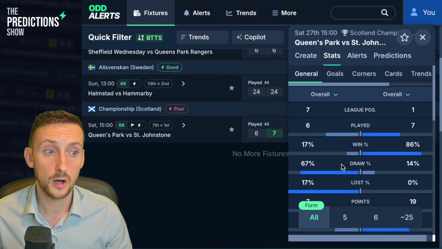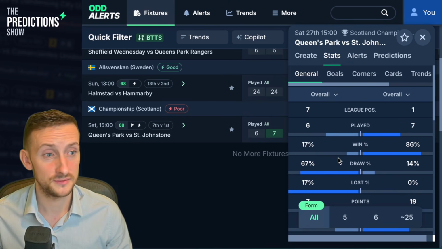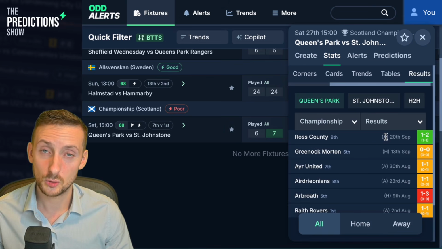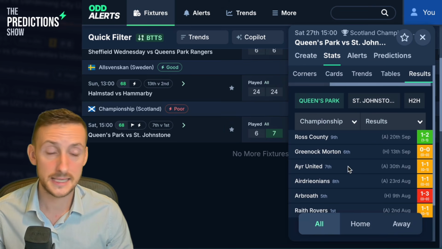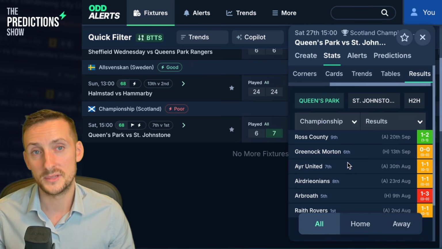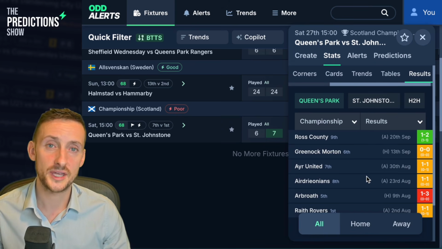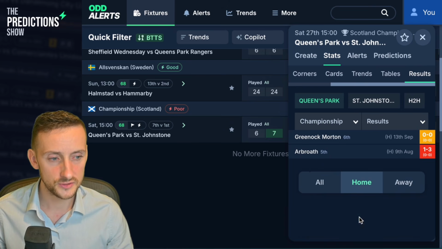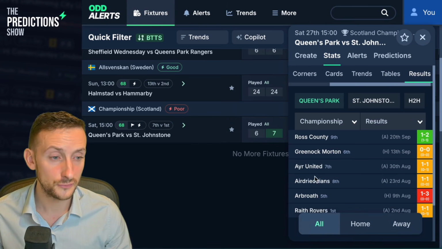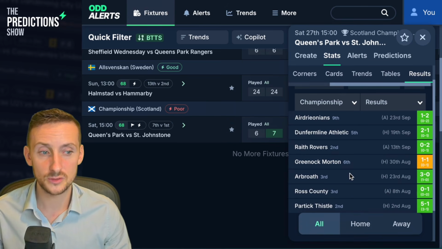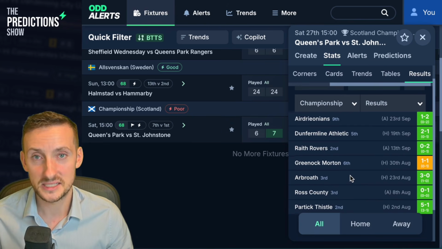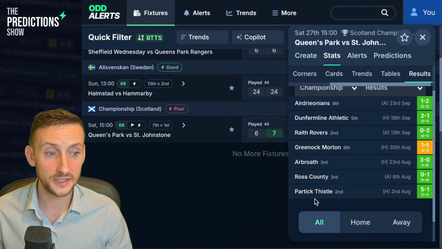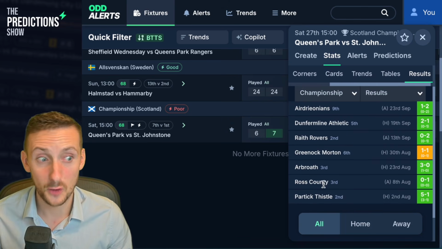Now from QPR to Queen's Park and Scotland, the Scottish Championship. They are actually doing all right. To say they're 7th out of a 10-team league, they don't win many games, but you can see just by looking at the results, they are hard to beat, and they have won their first game of the season away at Ross County. Their home form is crying out for a victory, isn't it? St Johnstone, unbeaten, won all but 1 game. BTTS in the last 2 games. Away from home, they've scored in every game.